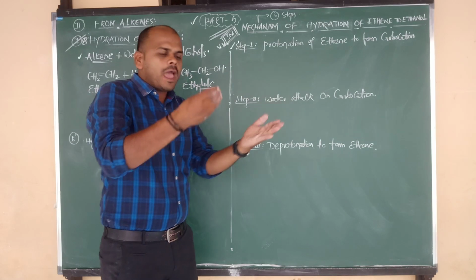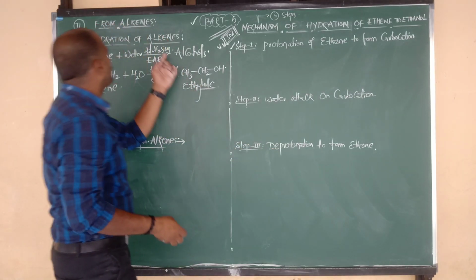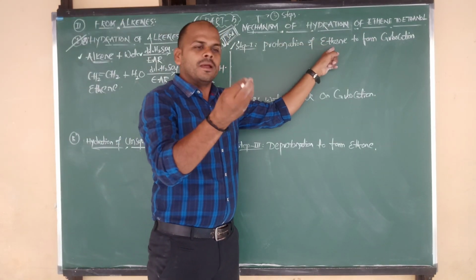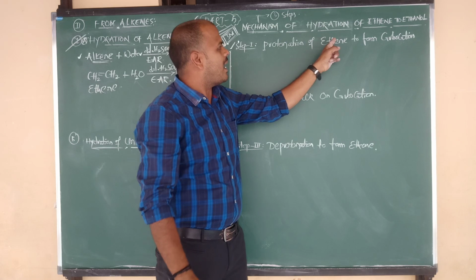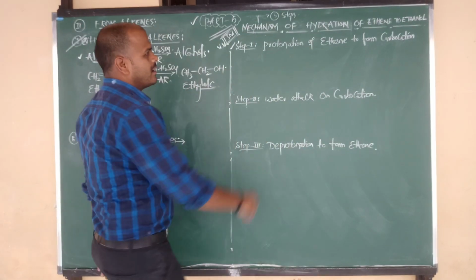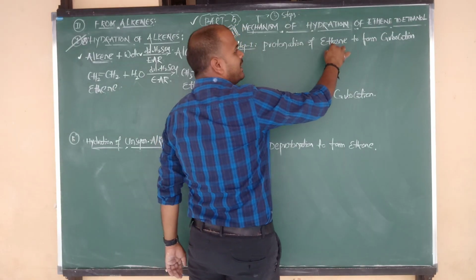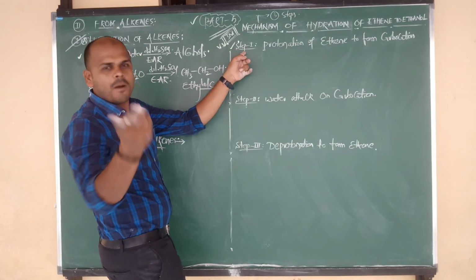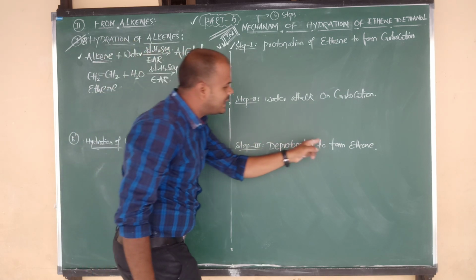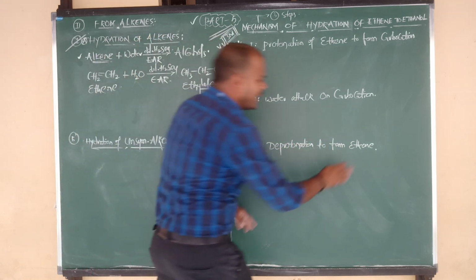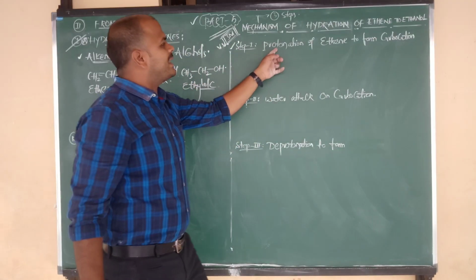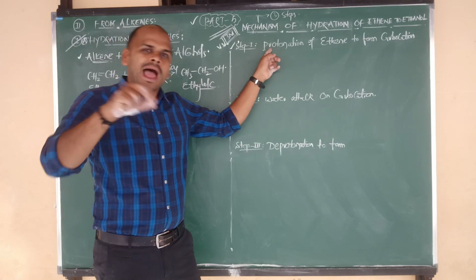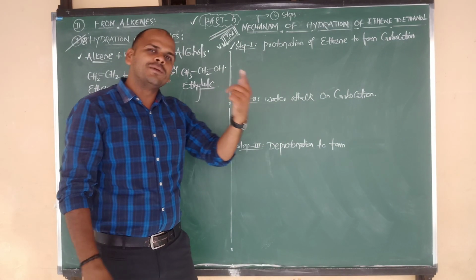Protonation means we have to add the proton. The proton we take from this acidic medium. So protonation of ethene: we have to add a proton to ethene. Then that forms a carbocation. After addition of a proton to ethene, ethene changes into what, beta? Carbocation. Step 1 is quite the opposite of the third step, which is deprotonation. Step 1 is protonation of ethene, the last one is deprotonation. In step 1 we have to add the proton, in the last step we have to remove the proton.